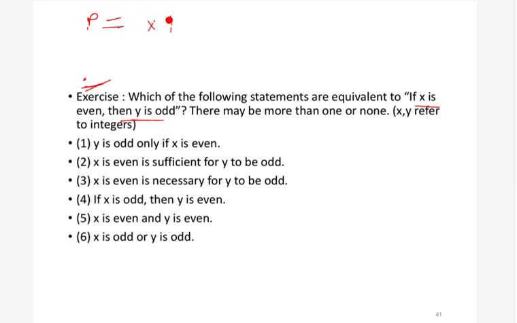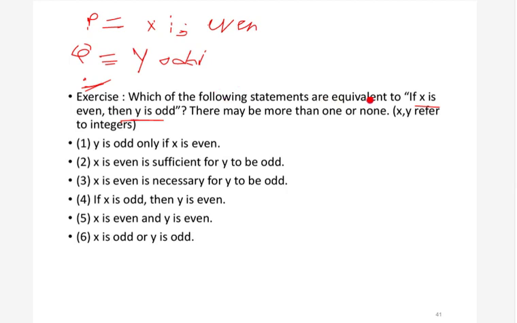Now it is asking which of these statements are equivalent to if p then q. Basically, he is asking p implies q.